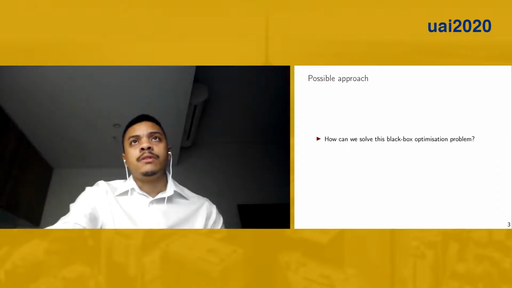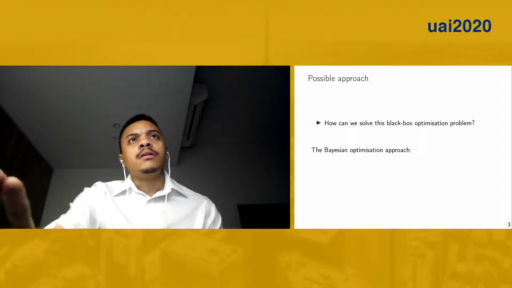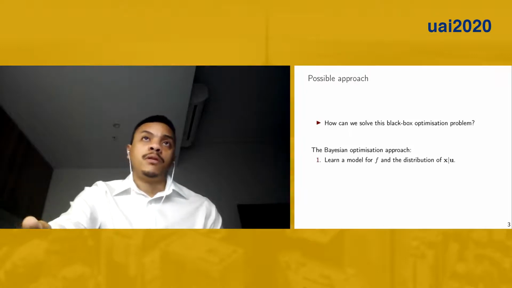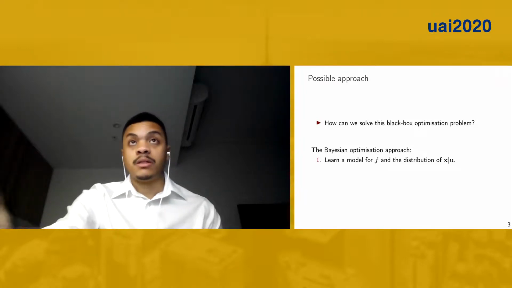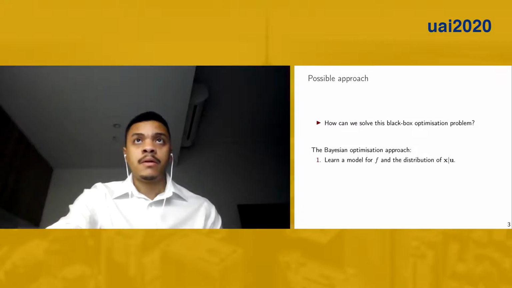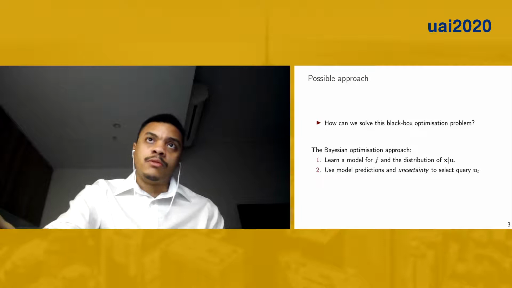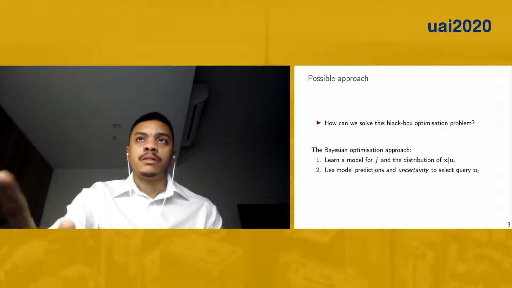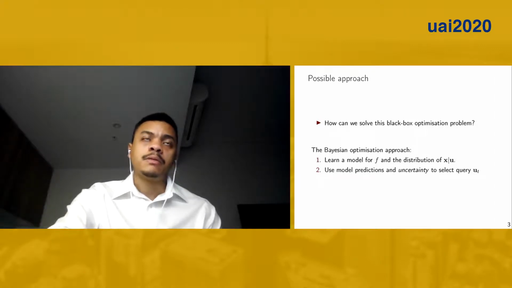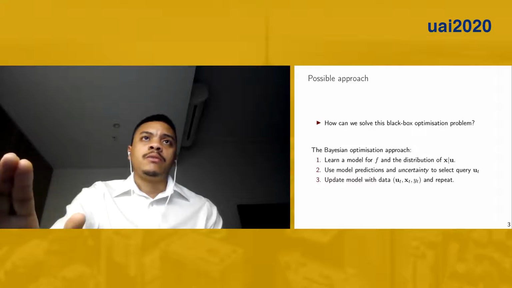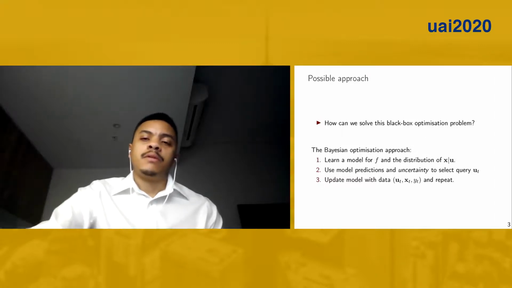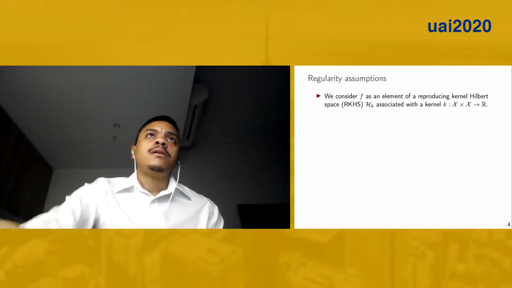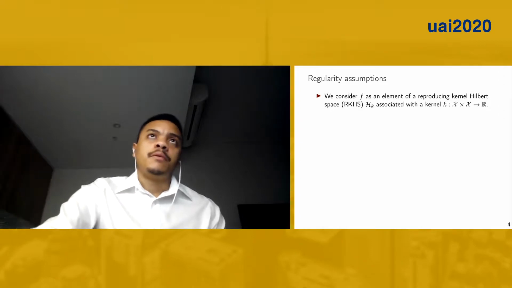Okay, so how do we solve this black box optimization problem? If we're taking a Bayesian optimization approach, we need to learn a model for the objective function, and in our case, also learn a model for the state distribution, which is unknown. We use this model to make predictions and use the uncertainty as well to select queries to the objective function. And then we update the model with data on the evaluation and then repeat the process. So to make this work, we need a few regularity assumptions.